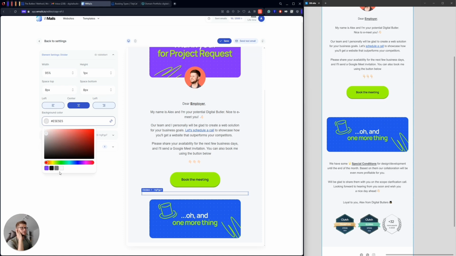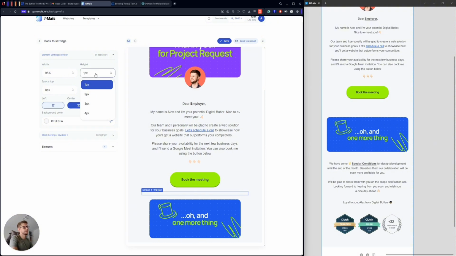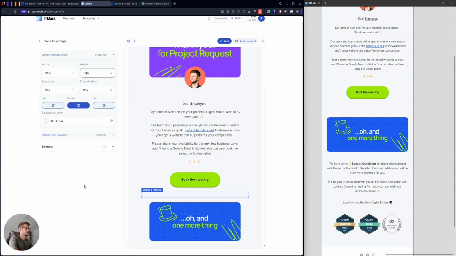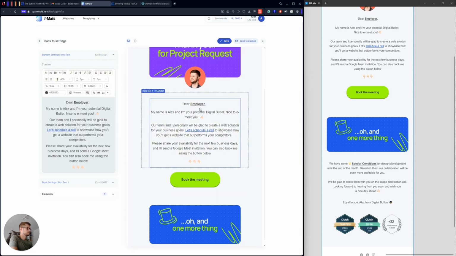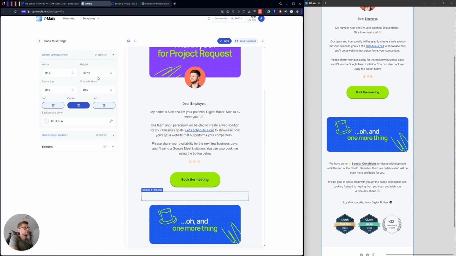I can just turn the divider into the background color. It already looks good, and I can change the height of it, right? So I will make it like 16 pixels, and I can add spacing to top and bottom. Actually, the same settings will be available for the sections spacing, but right now on the MVP stage we don't have it. So let's make it 20. I think, and even bigger, right? Maybe 32 pixels. Yeah, I think it looks good. Maybe even bigger.